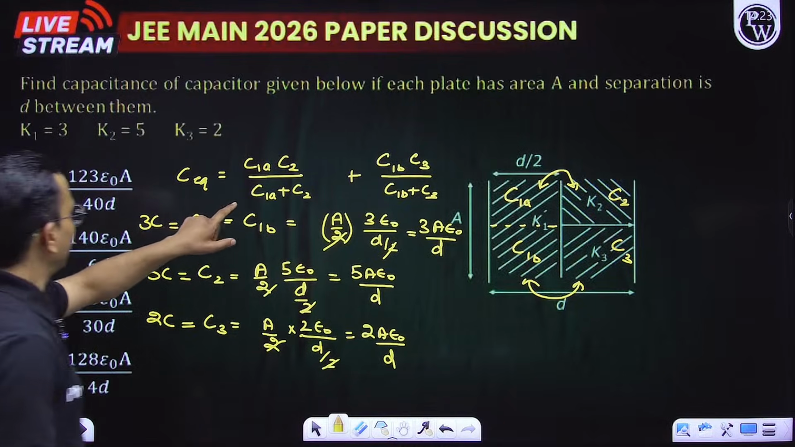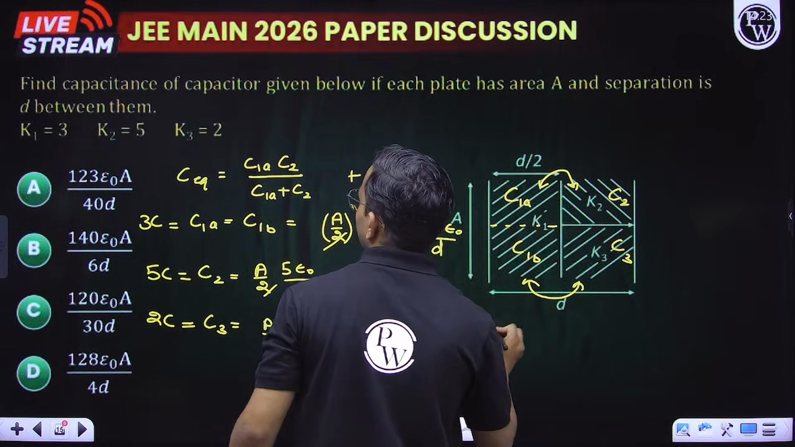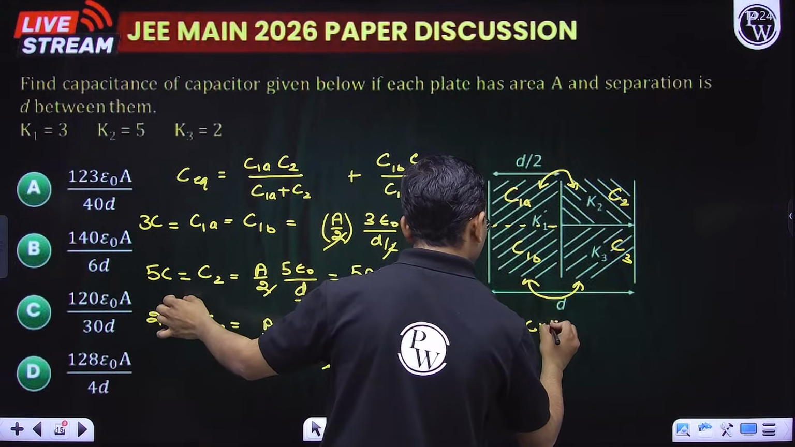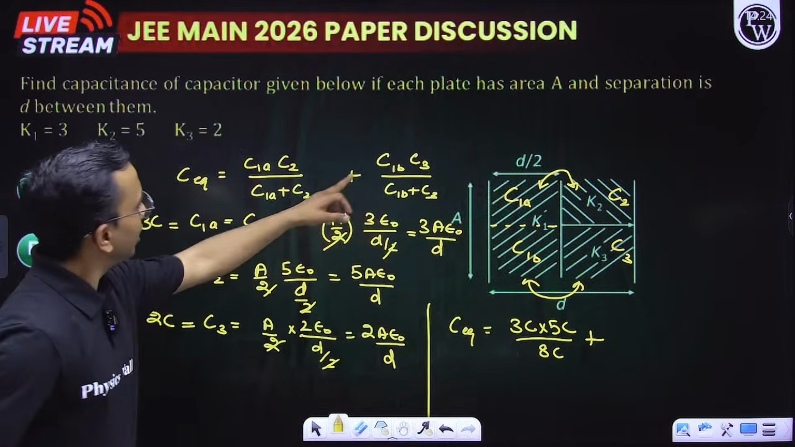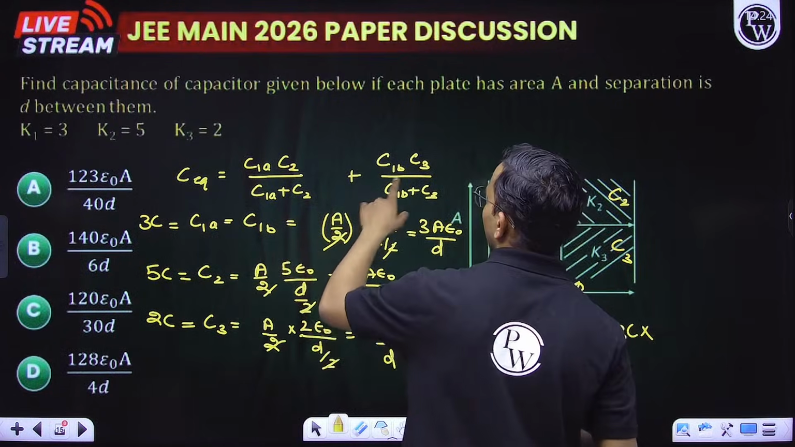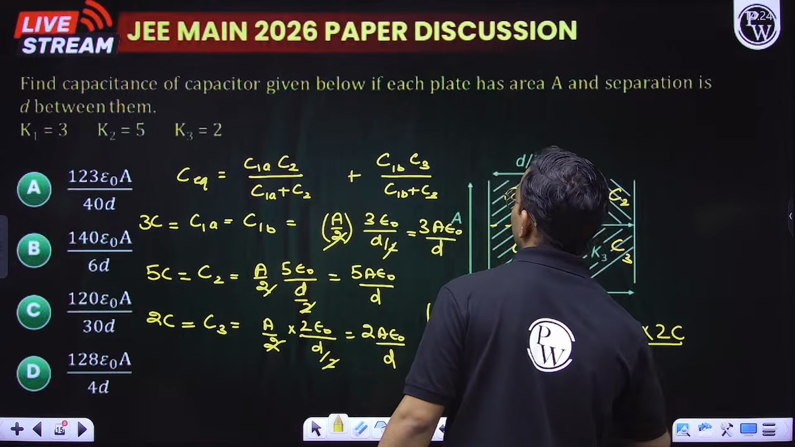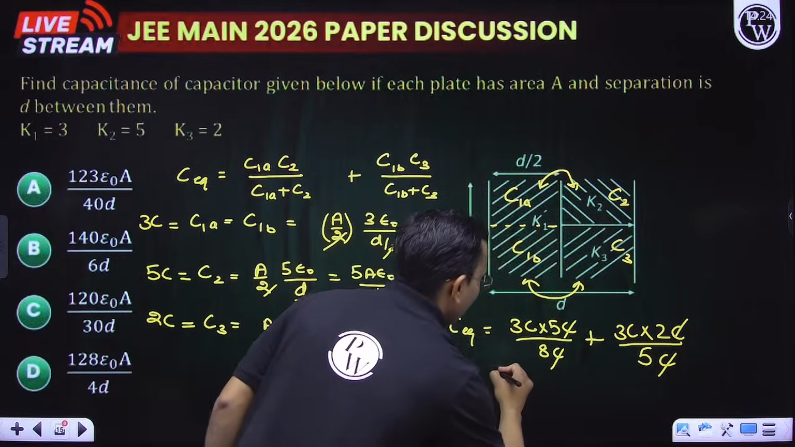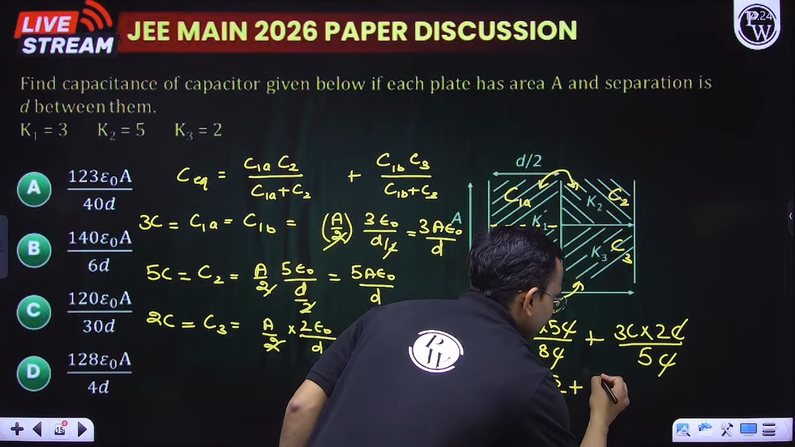Now put it here. So C1A, I am writing C equivalent now. C1A is 3C into C2, which is my 5C, divided by 8C, plus C1B is again 3C into C3, which is my 2C, divided by 5C. So what is it? 15 by 8 plus 6 by 5.